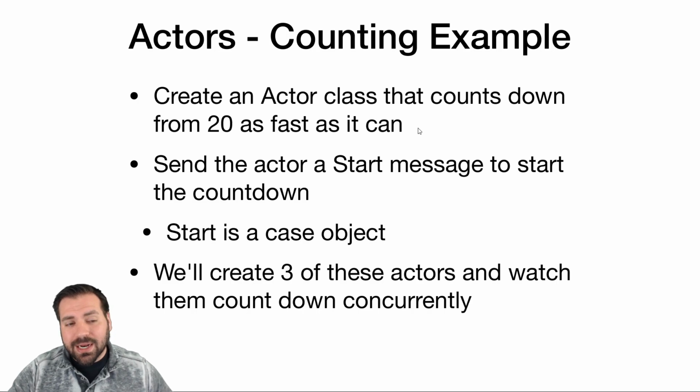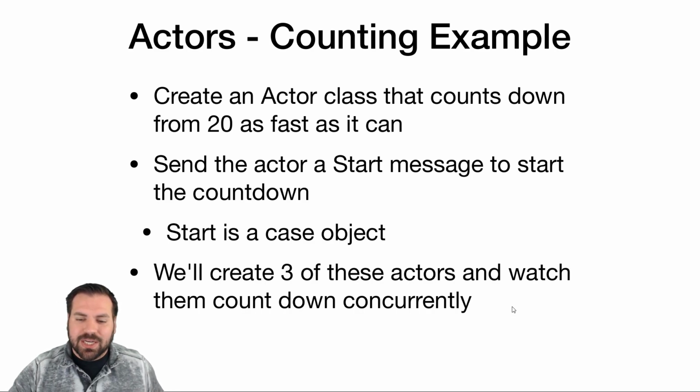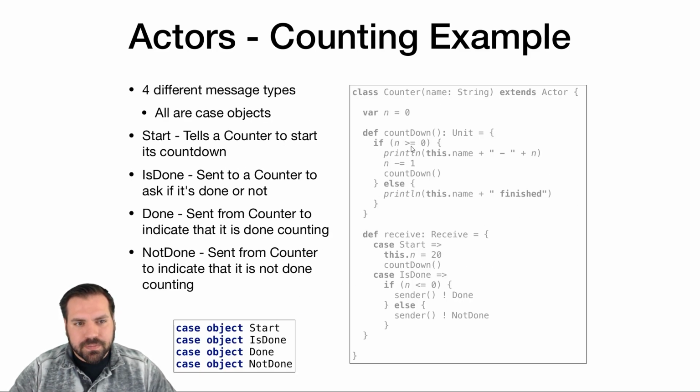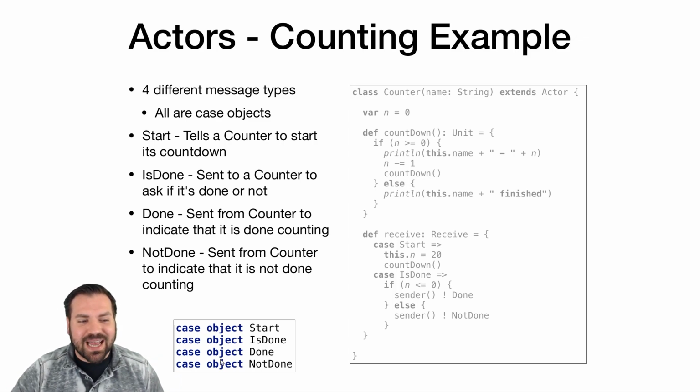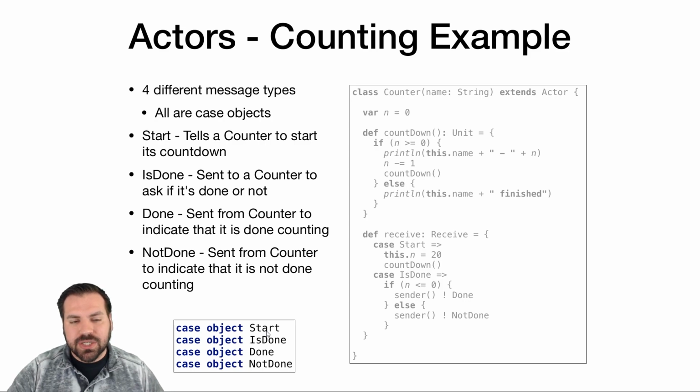We're going to create an actor. When we send it the start message, it starts counting from 20 down to 0. And we want to create 3 of these and have them all count down simultaneously just to make sure that we have concurrently running code. So here's our class, which we'll talk about. Before we talk about it specifically, we're going to introduce 4, I can count, I swear, 4 case objects. So we're not going to have any case classes in this example, but 4 case objects, which we're going to use as events that occur, specifically sending messages to an actor.